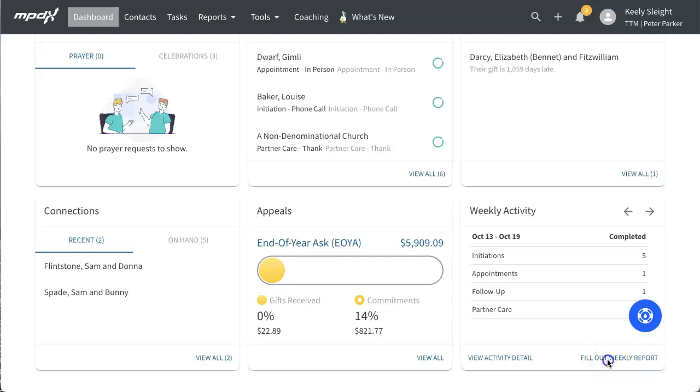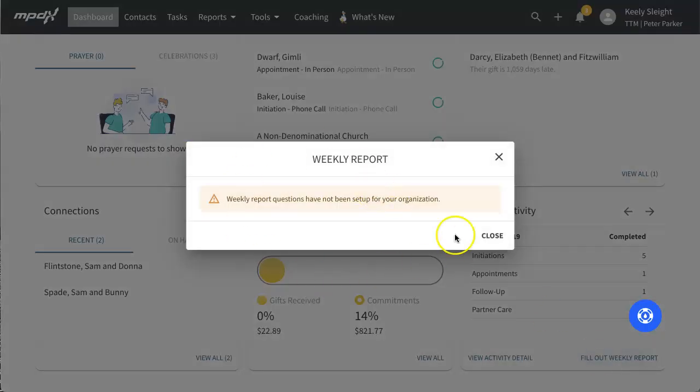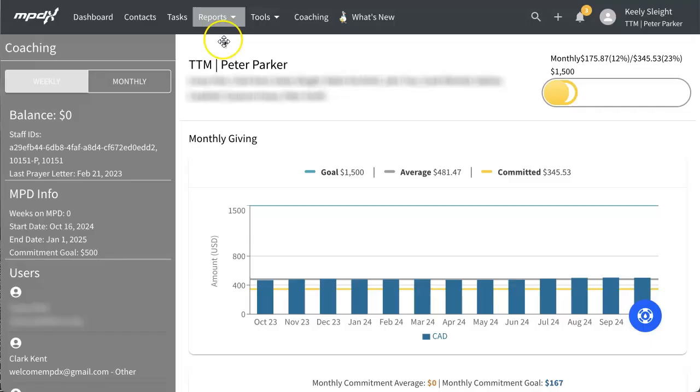As a note, if you do not see questions or get an error message, it means that your MPDX account is not associated with an organization that has provided questions. If you believe this message is in error, contact the help desk at support@mpdx.org. And that's the MPDX coaching report. But one last thing.